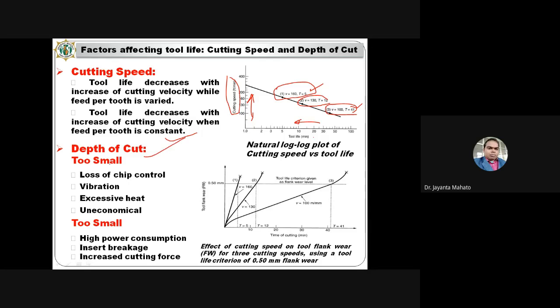If a depth of cut is too small, and depth of cut means, suppose this is the workpiece, and this is the tool.